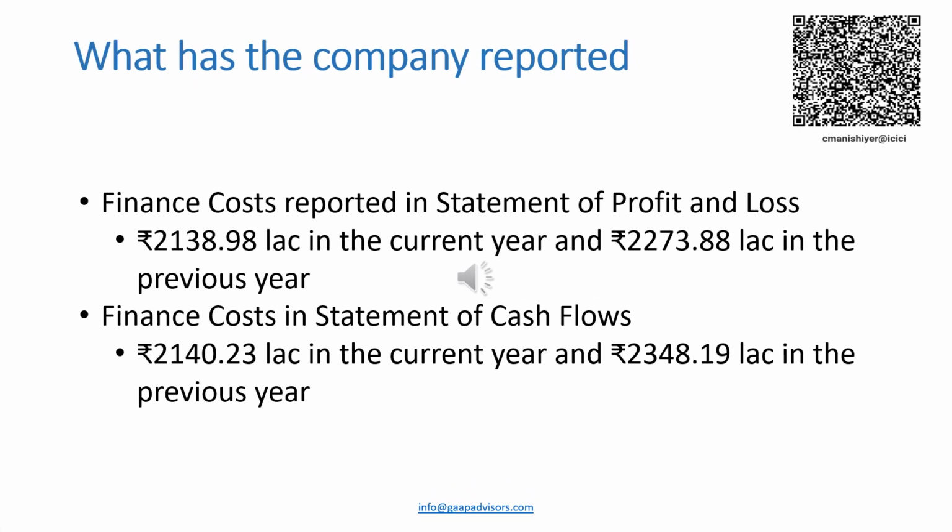A listed company's published financial statements have reported different amounts of finance costs in the profit or loss section of the statement of profit and loss and as an adjustment to profit before tax to arrive at cash flows from operating activities under the indirect method. In our view, this is not in accordance with Ind AS 1 and Ind AS 7 and impacts all components of financial statements and not just the statement of cash flows. The reason for the same is explained in the next slide.